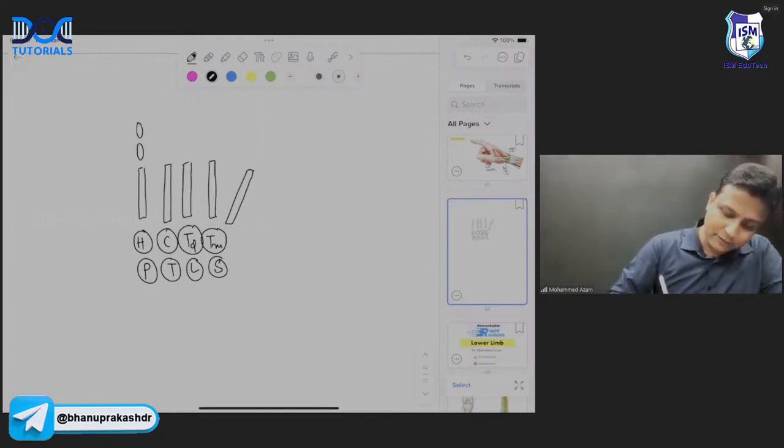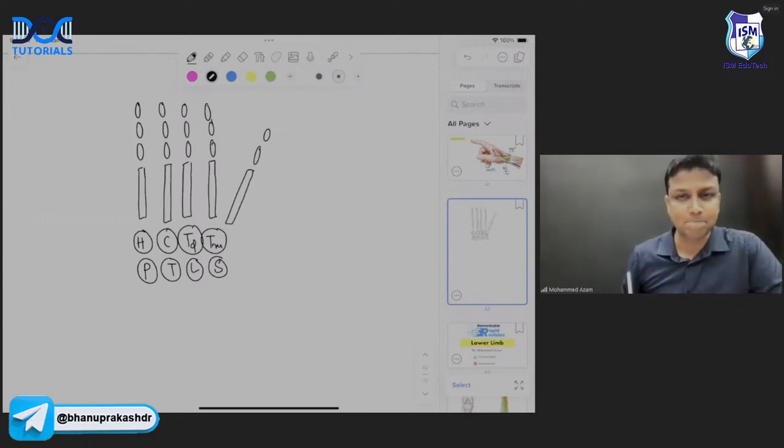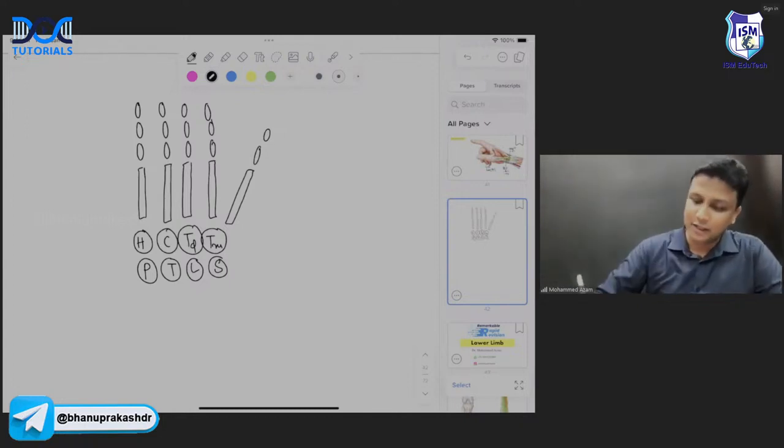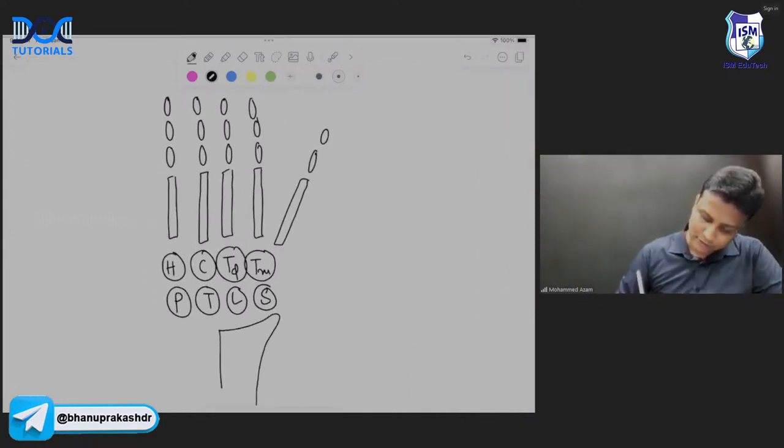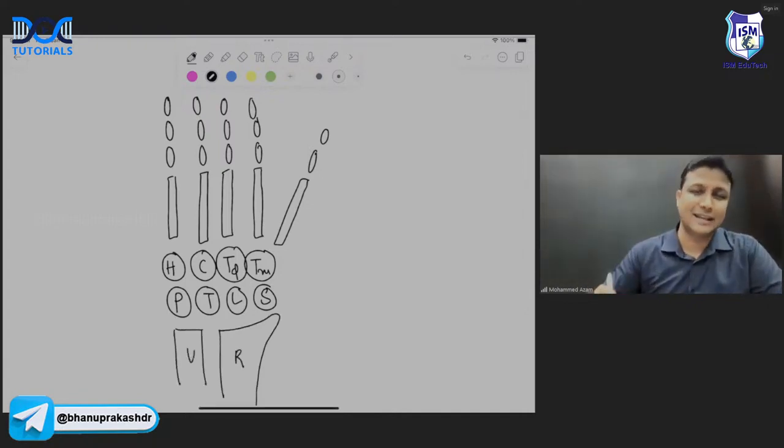Each and every digit will be having like 3 phalanges, except for the thumb, and thumb will have just 2 phalanges here, sir. This is the line diagram here of the bones in the hand. Then here in the forearm, we will be having 2 bones here. On the lateral side, there will be radius, and on the medial side, we'll be actually having a ulna here, sir. Just a schematic diagram, sir.